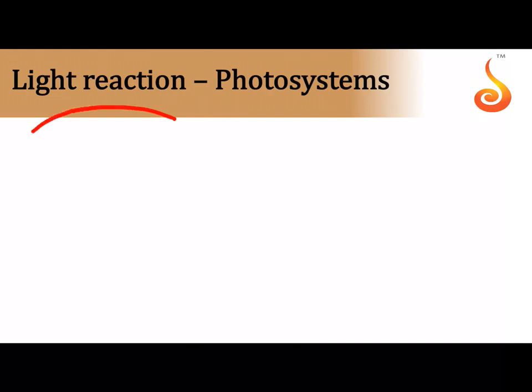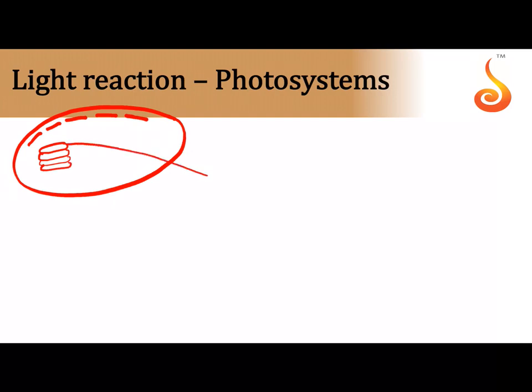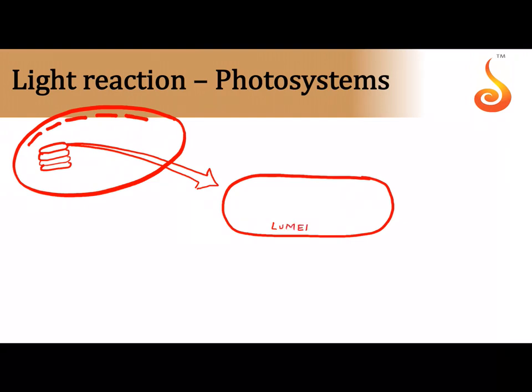Okay, then one more very important thing. Let me show you again the chloroplast, the outer membrane, the inner membrane of the chloroplast, and then let us show one granum, a membranous stack. Then let us magnify one particular thylakoid. What is the space inside the thylakoid called? The lumen.